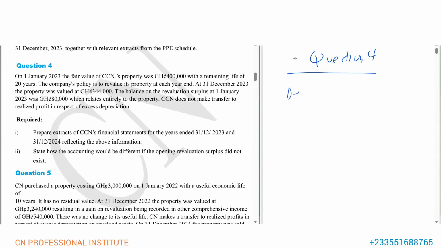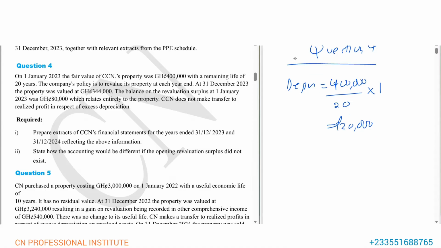So let's charge depreciation. Depreciation will be equal to 400,000 divided by 20 years. And it's 1 year, so times 1. And this gives us 20,000. So 20,000 is the depreciation for that year.